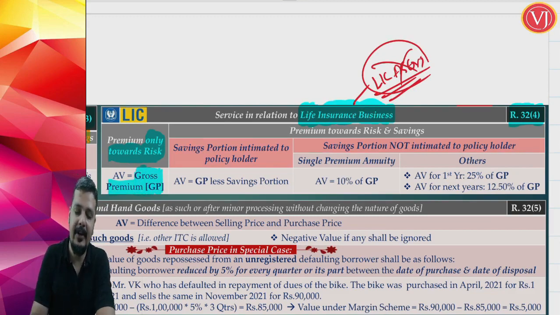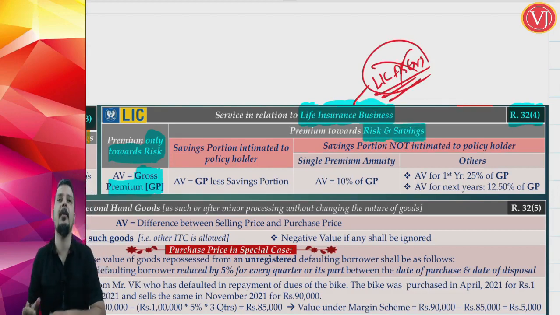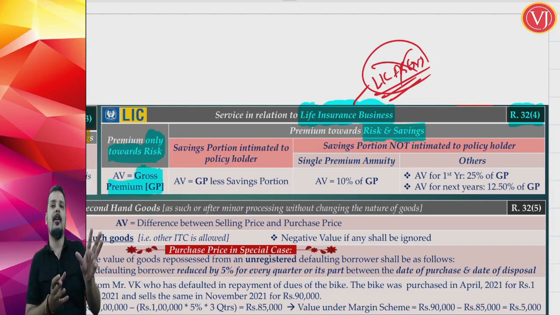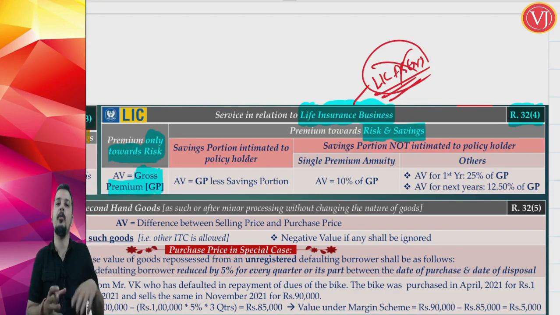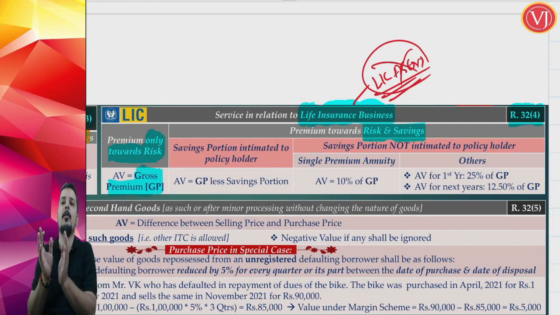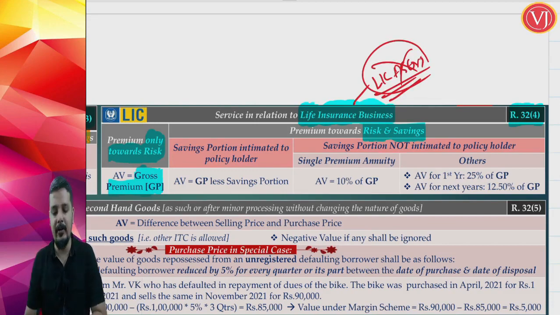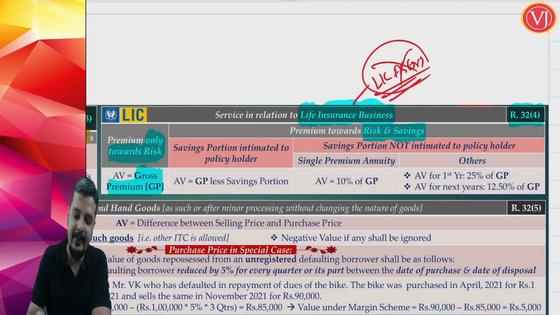Now the second category of premiums is where the premium contains both a risk element as well as a savings element. So if the premium is, say, 1 lakh rupees, part of it is the risk portion, which you may get higher or lower, or may not get anything. The savings portion is the assured amount you will get plus the interest on the same. Now if that is the scenario, then you have various permutations and combinations.